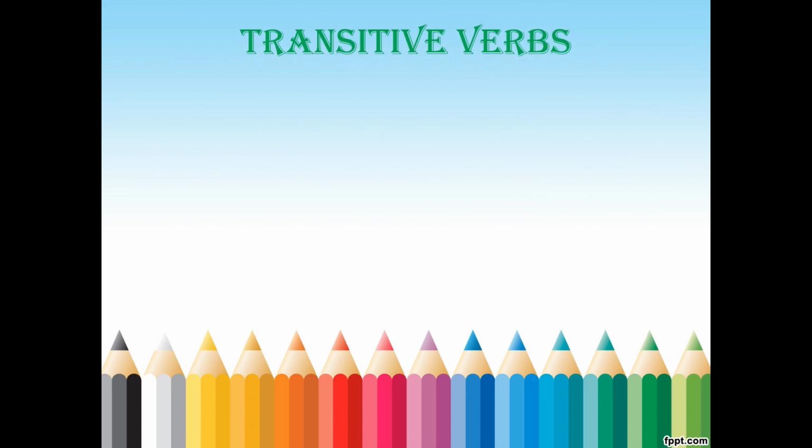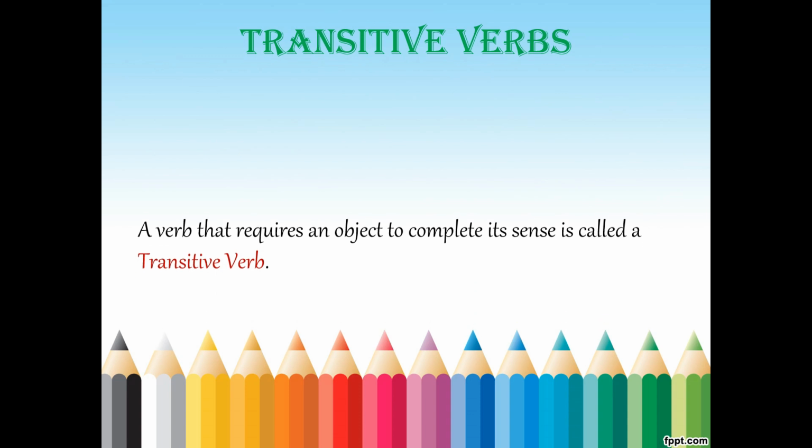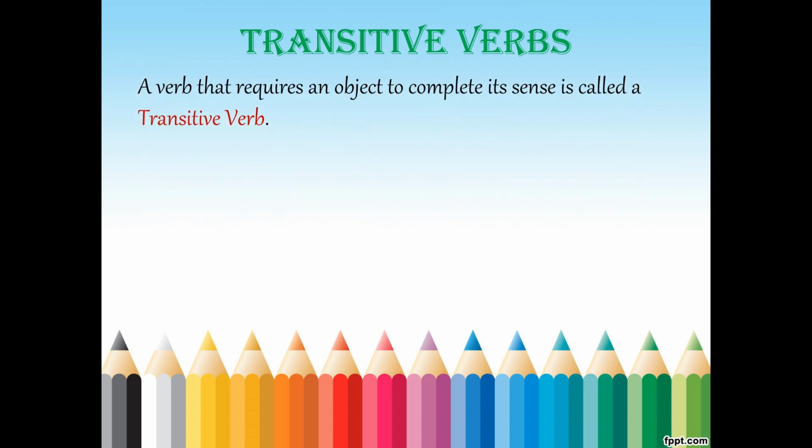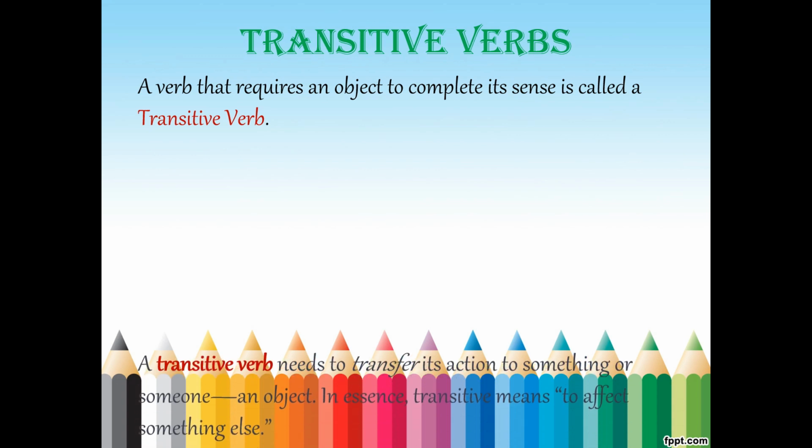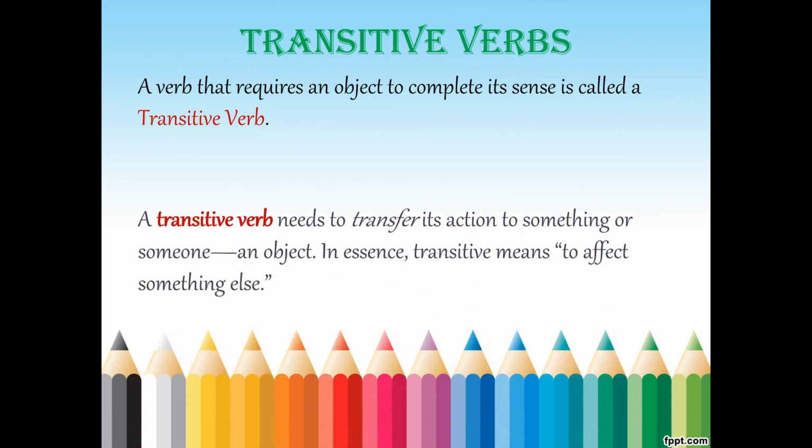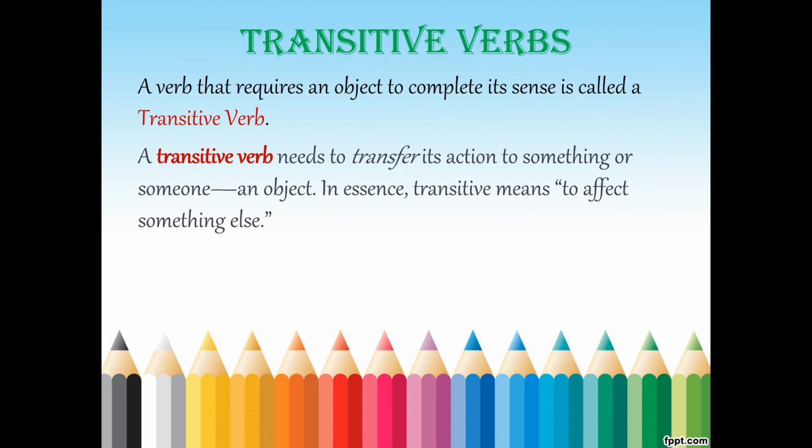What is a transitive verb? A verb that requires an object to complete its sense is called a transitive verb. Just now we told that complete sense means complete meaning. While reading that, you should get the meaning in your mind. Then that is called sense. A transitive verb needs to transfer its action to something or someone, that is an object. Object may be a person or a thing. In a sense, transitive means to affect something else.